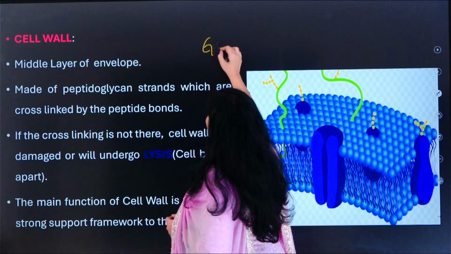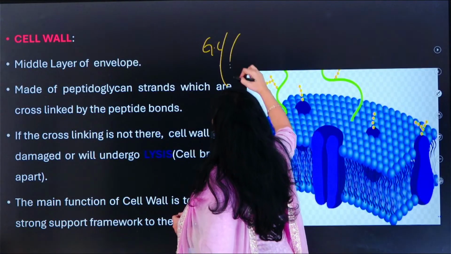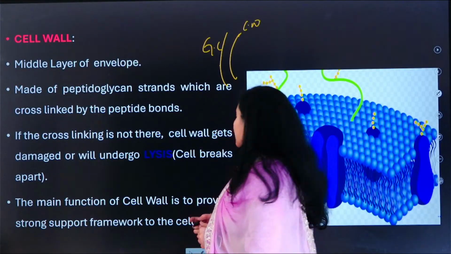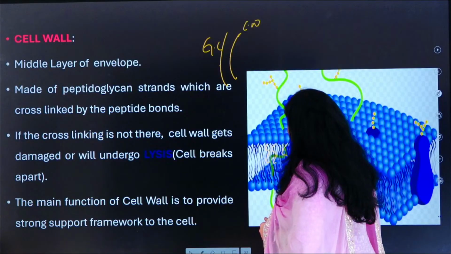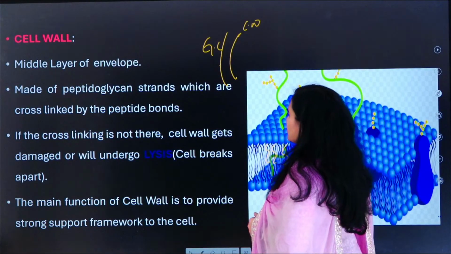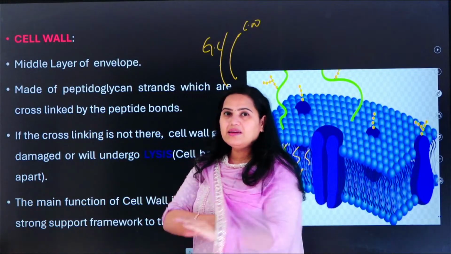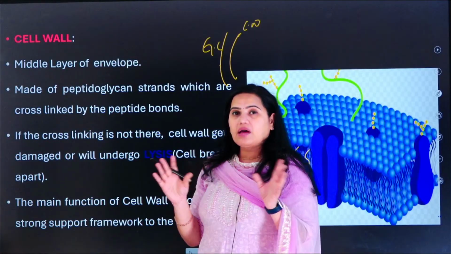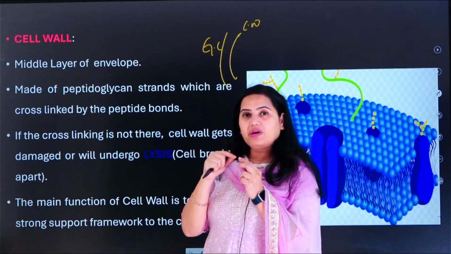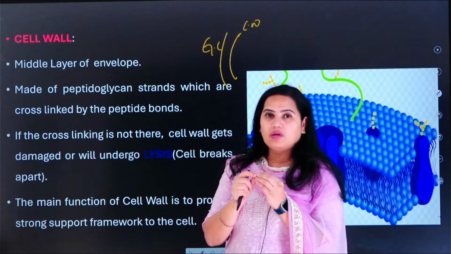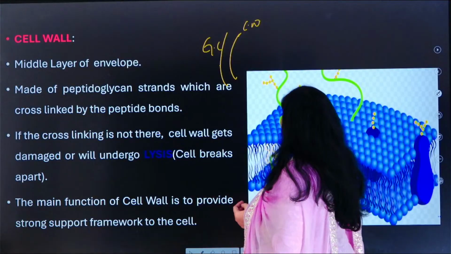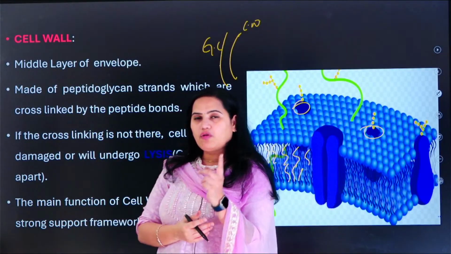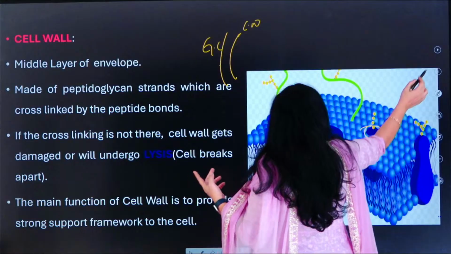So after glycocalyx, this is one layer of the glycocalyx, and next you see the cell wall, which is made up of some peptidoglycan strands. Look at this picture. Okay, this hair like structure is called peptidoglycan strands. So if this cross linking is disturbed, what will happen? The cell will undergo lysis, which means the cell breaks apart. So these hair like structures are extremely important, and we call it peptidoglycan, and it has some pores in it. So what is the importance of these pores? They will decide what should enter the cell and what shouldn't enter the cell.